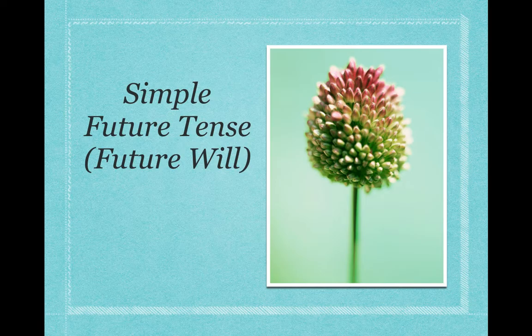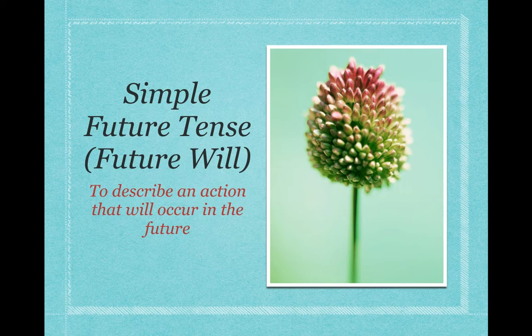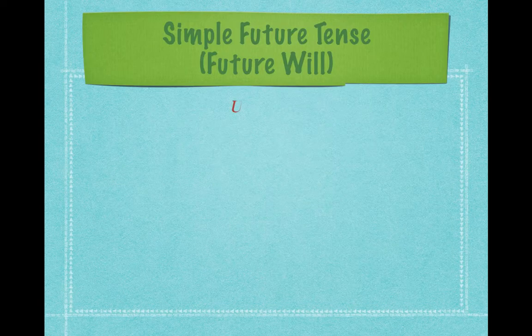Simple future tense, or in your book it is called future will. What is simple future tense? It is to describe an action that will occur in the future. Alright, let's look at the example. Okay, how do you write a sentence with simple future or future will? You just add the word will. Everything else must be in present tense.